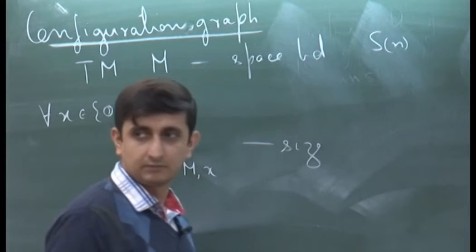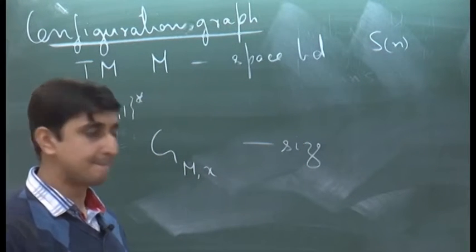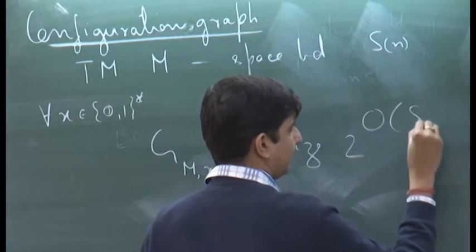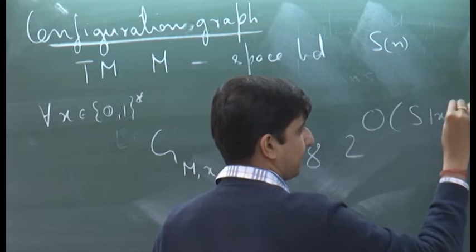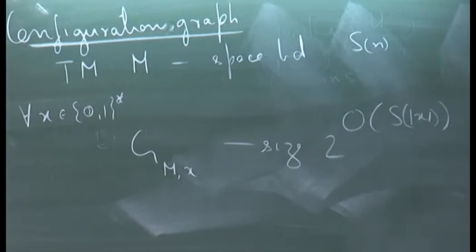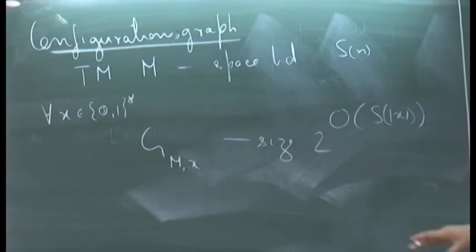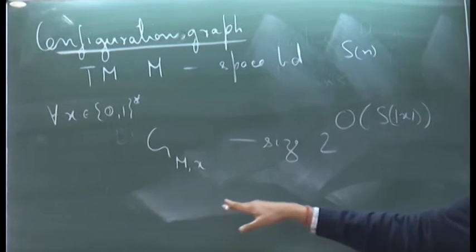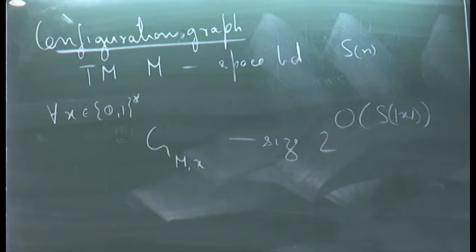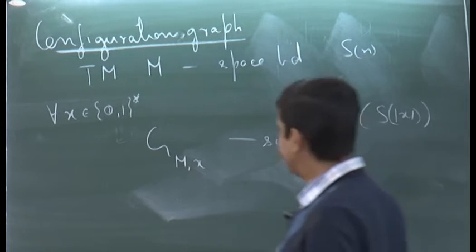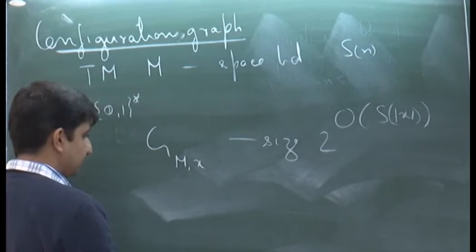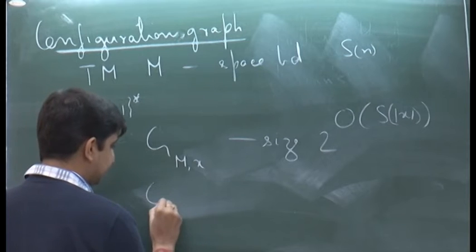how much? 2 raised to order S of the size of x. Okay. So, we saw how we define this graph, and under certain assumptions, without loss of generality, of course, we can assume that there exists a unique start vertex in this graph, which we call C start.